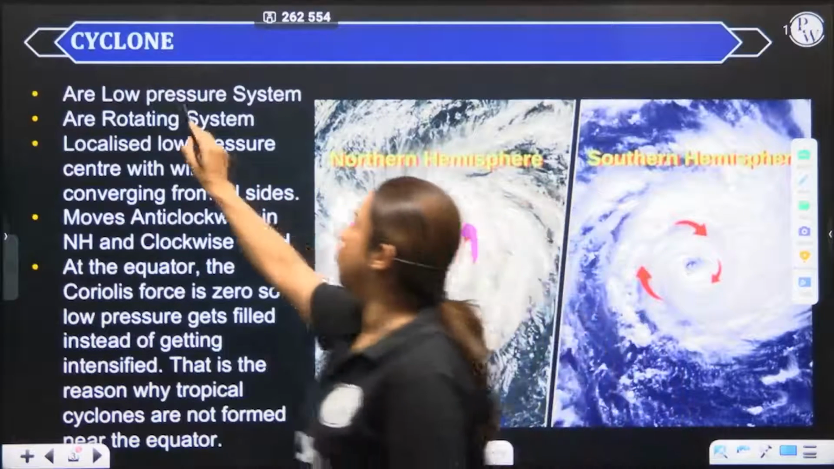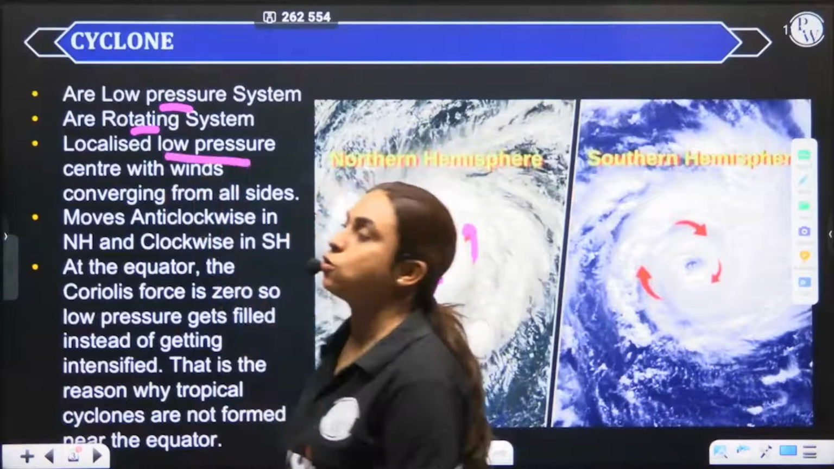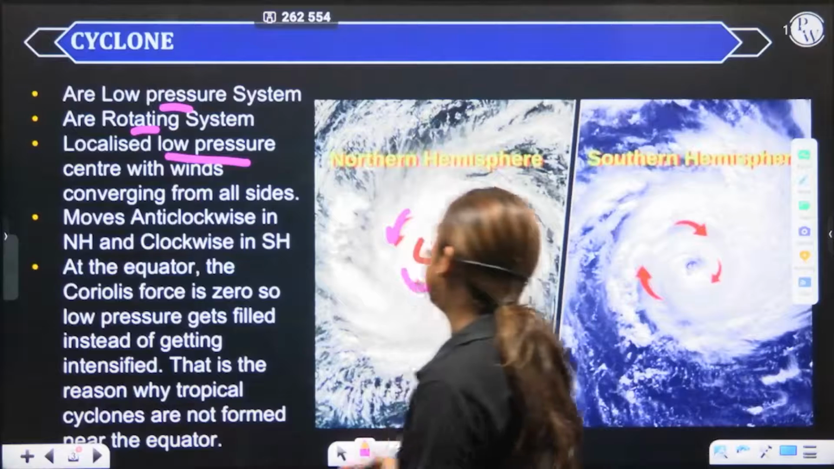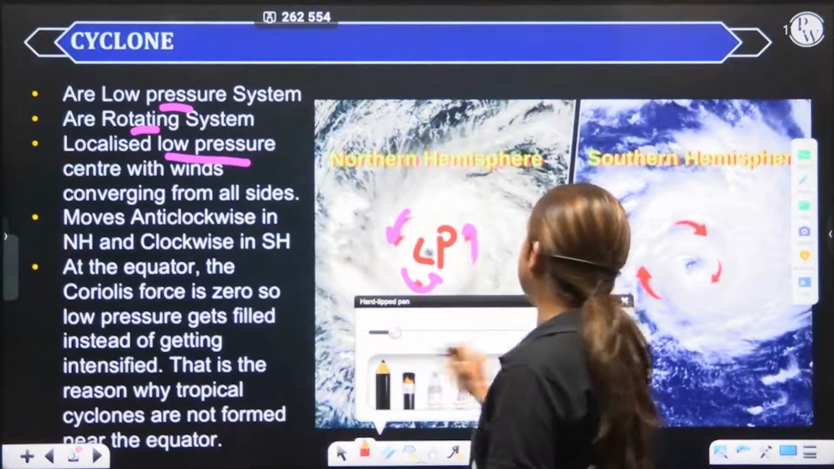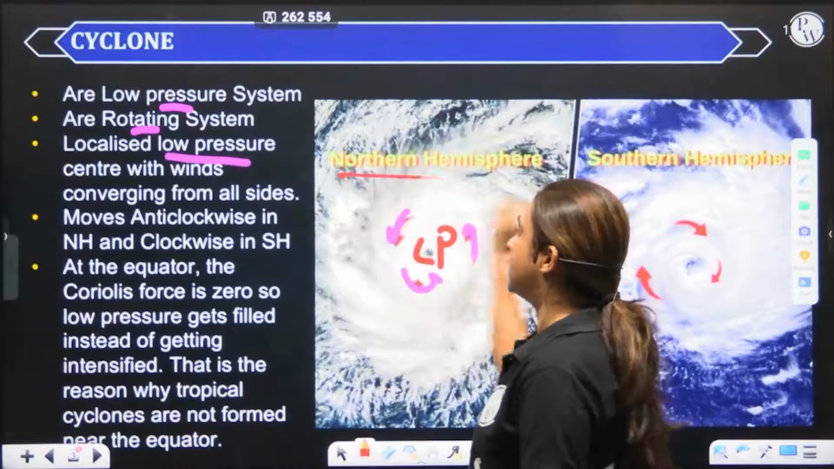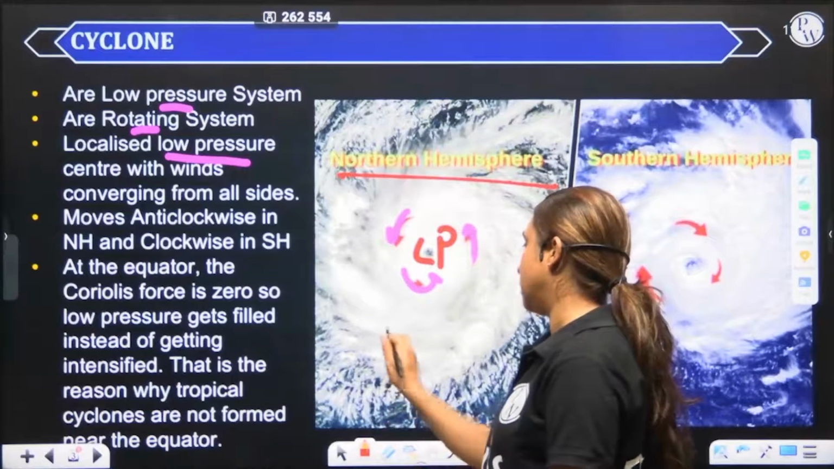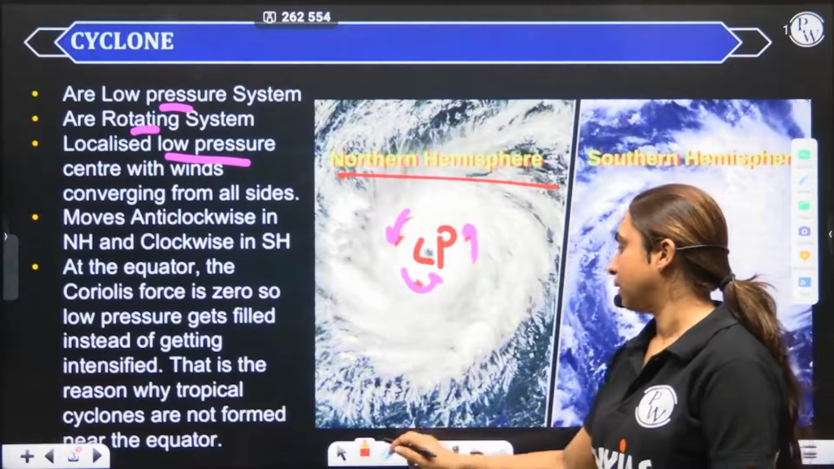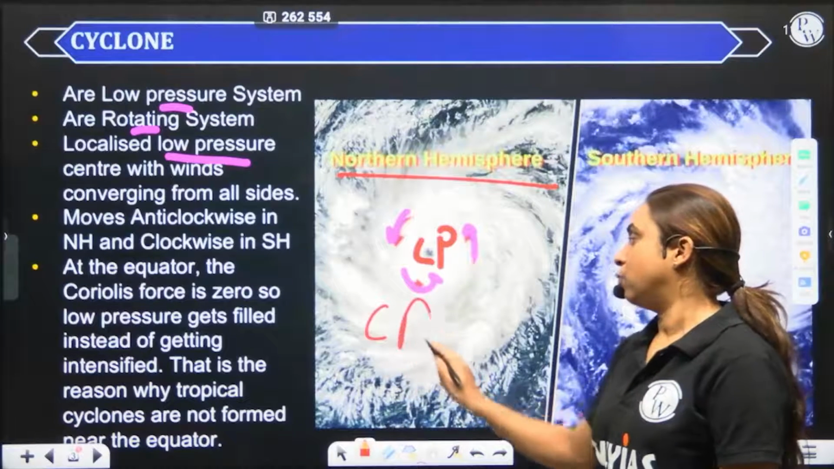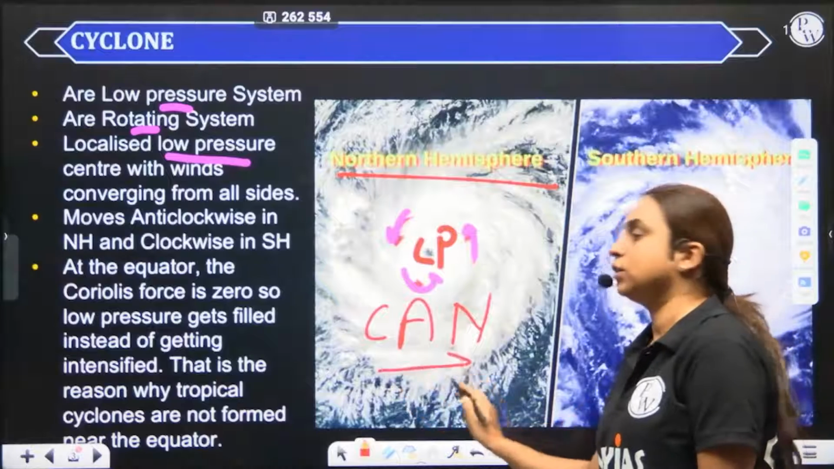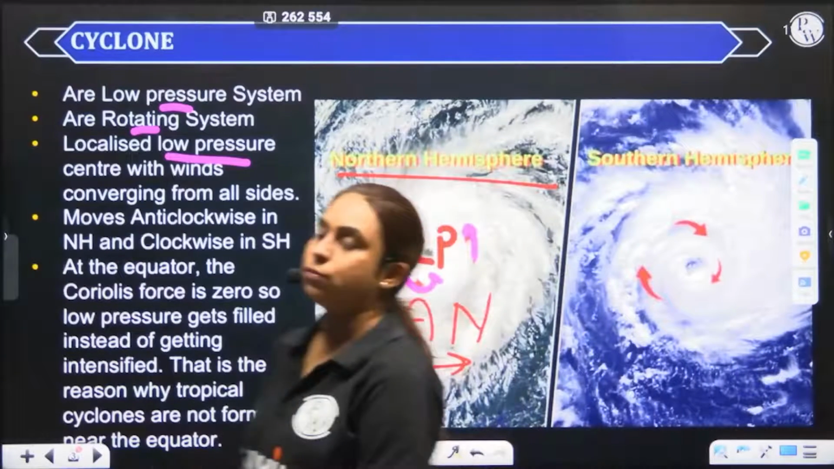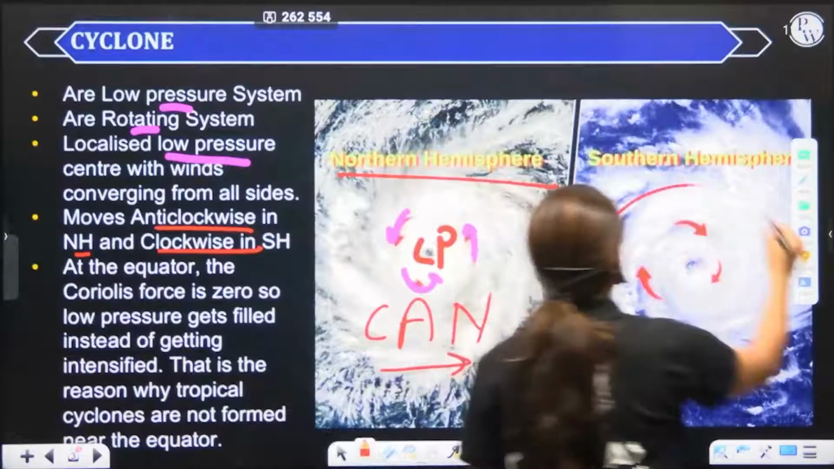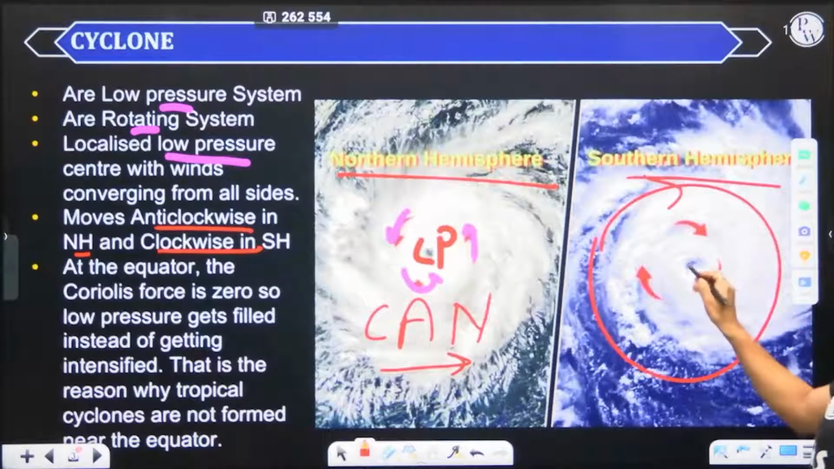So these are low pressure system, rotating system, localized low pressure system with the wind converging from all the side. How do they move? They move anti-clockwise, as you can see, in the northern hemisphere. So you use the word can, that is cyclone moving anti-clockwise direction in the northern hemisphere. So how do they move? They move anti-clockwise in the northern hemisphere and clockwise in the southern hemisphere.